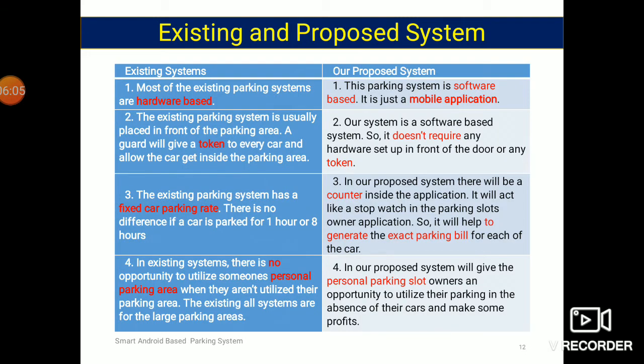This is the difference between the existing and the proposed system. Most of the existing parking systems are hardware based. This parking system is software based; it is a mobile application. The existing parking system is usually placed in front of the parking area. A guard will give a token to every car and allow the car inside the parking area. Our system is software based, so it does not require any hardware set in front of the door or any token. The existing parking system has a fixed car parking rate.